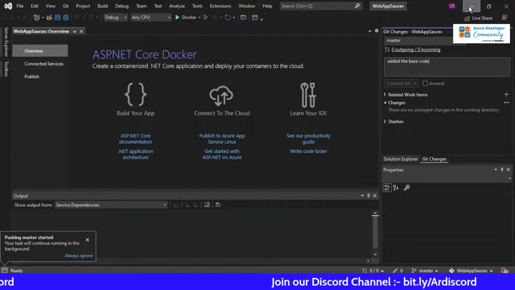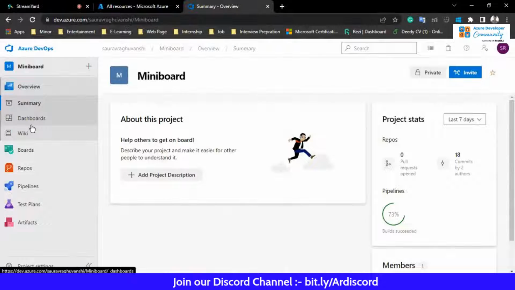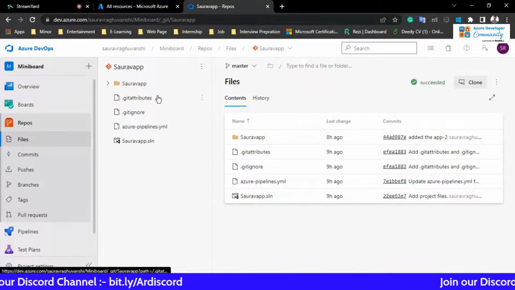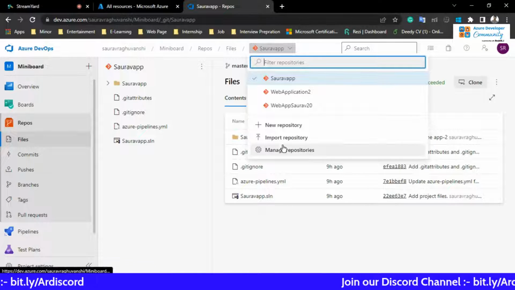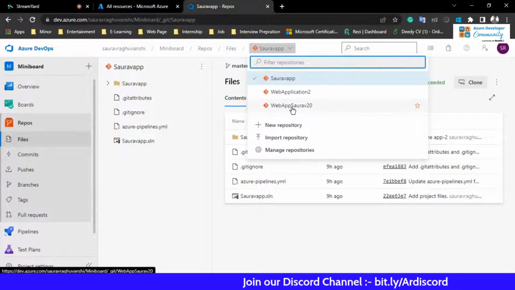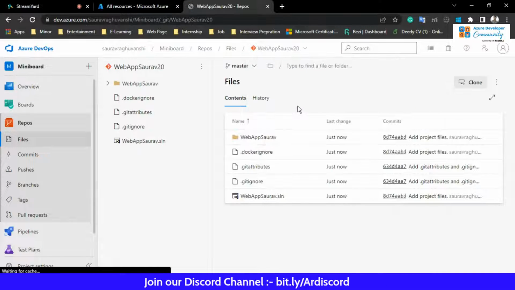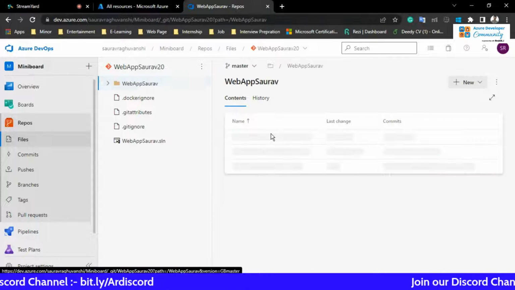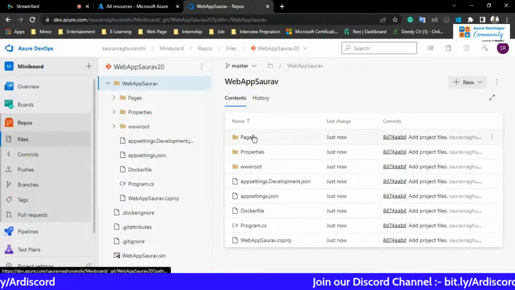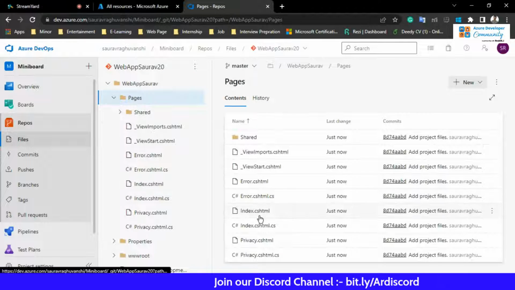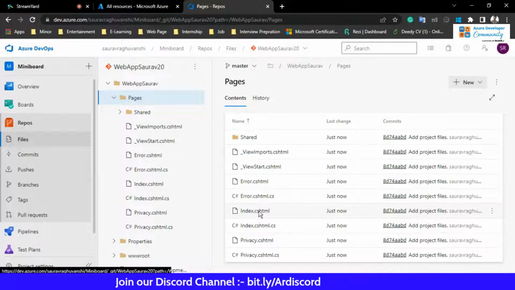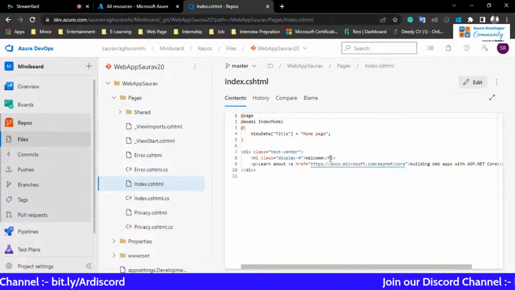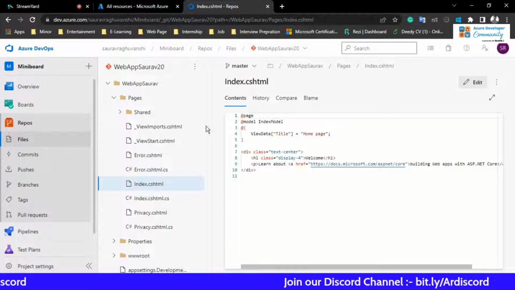Okay, let me see whether it's available or not. Go to the repo. Yeah, you can see that it is available. Web app Saurav 20, right? So you can see that the code is now available. So basically it's just a basic page. Let me show the code also. It is going to print welcome. This is what the whole application is going to do.